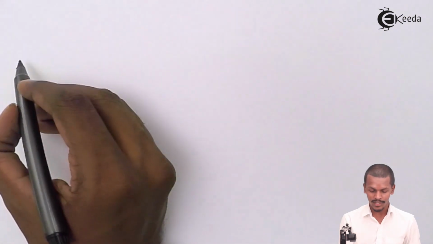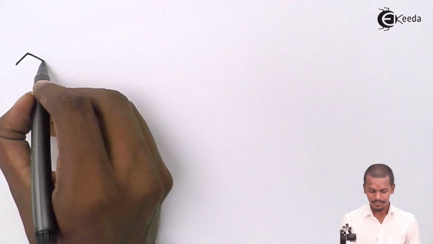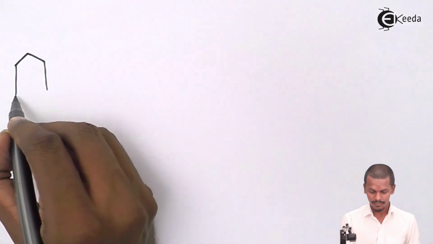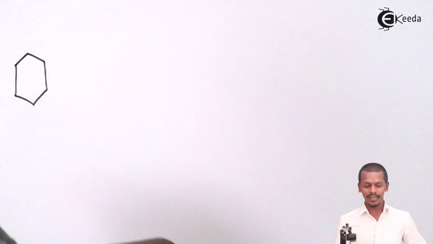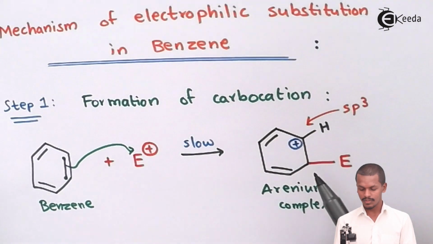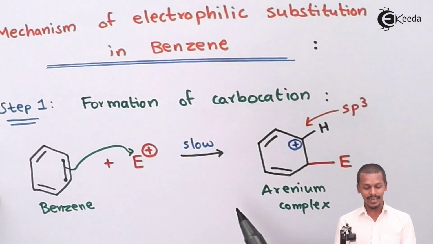So the thing that I am going to talk about is the resonating structures of the arenium complex. It could be written in this form. It will be very similar to the product that we got in the first step.